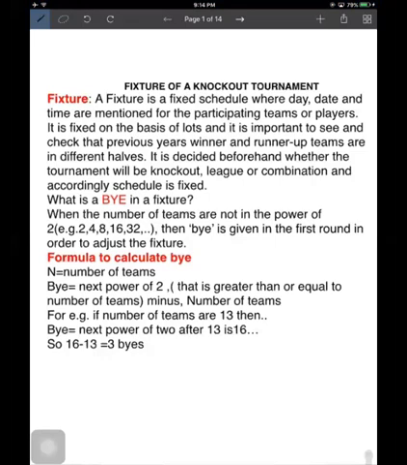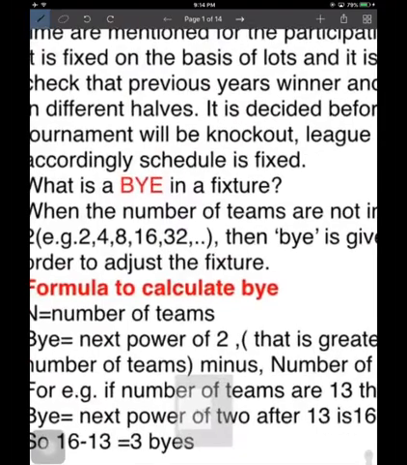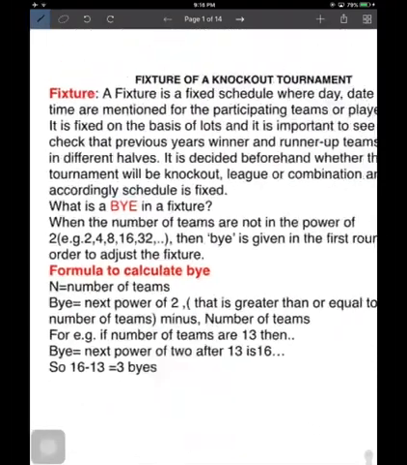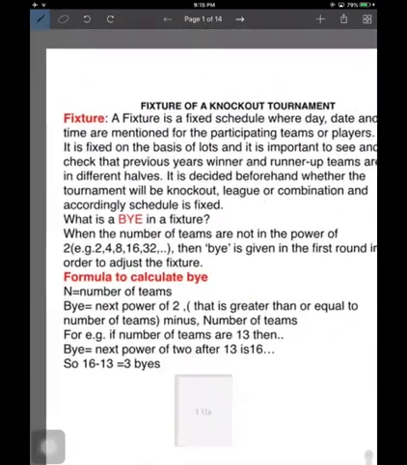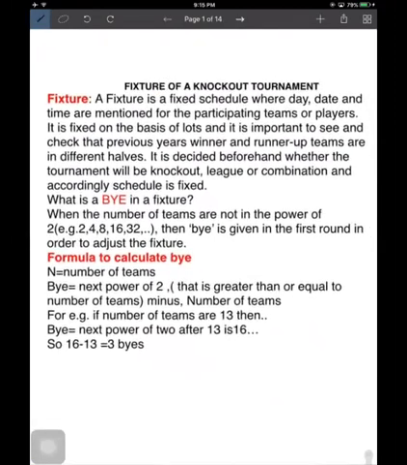The player knows in advance which team they are going to play with. The second thing that is commonly used in a fixture is a bye. As you can see on your screen, what is a bye? Bye in a fixture. So let's check it out.